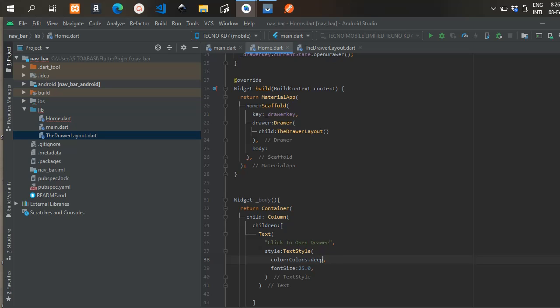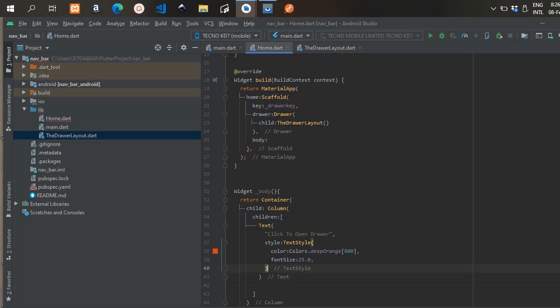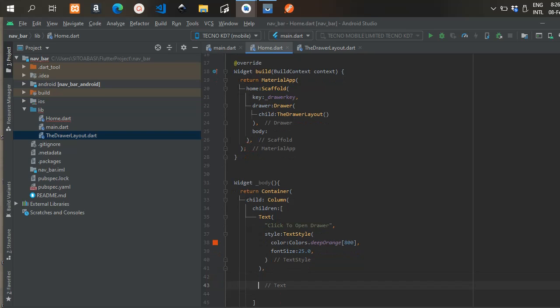The style of the text is going to be a TextStyle, and the color would be white. Click to open the drawer, and we'll have the font size. I'm going to use 25.